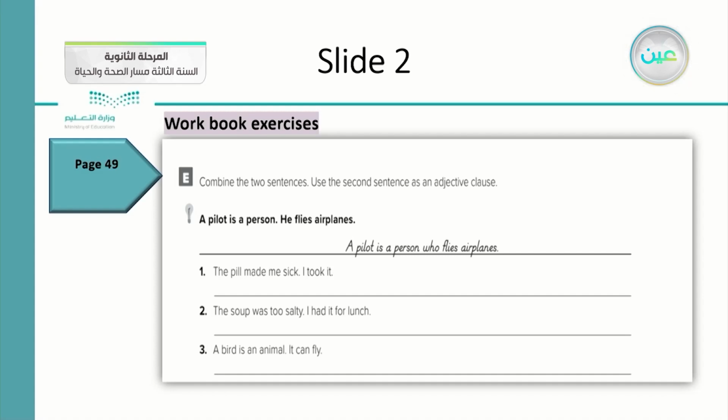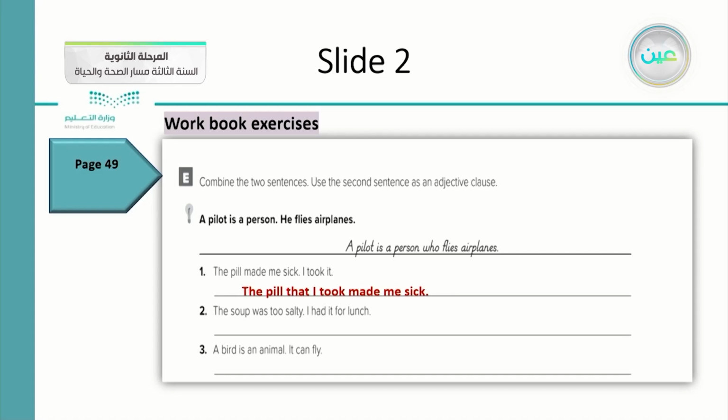Number 1, the bill made me sick. I took it. So what do you think, how do we join these 2 sentences together? We can say the bill that I took made me sick. And don't forget to look for the sequence of the tense inside the sentence. The soup was too salty.